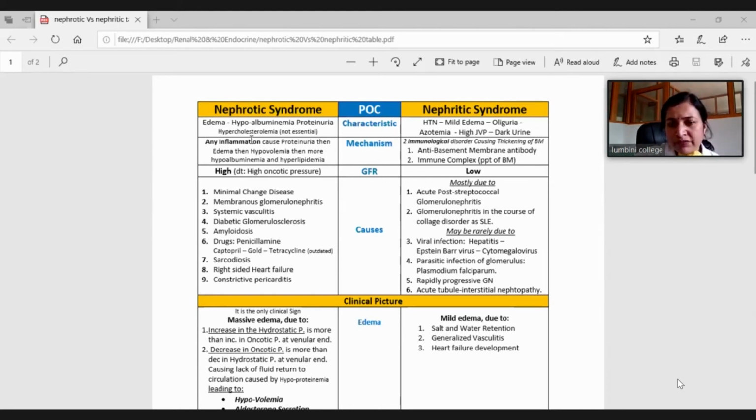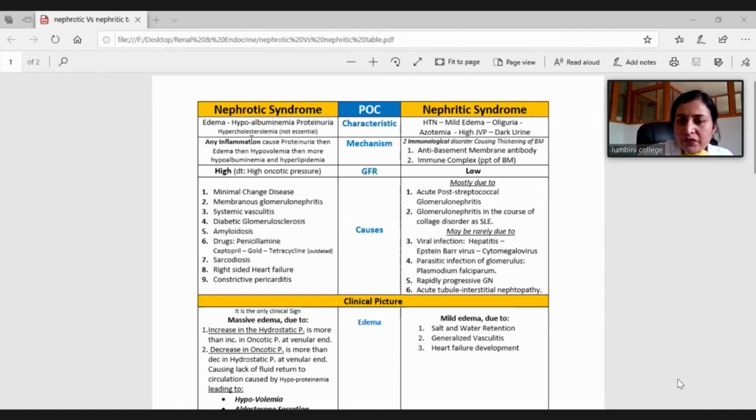Other glomerulonephritis, in short GN, like in SLE, systemic lupus erythematosus, or any autoimmune glomerulonephritis, acute tubular necrosis, ATN, or rapidly progressive glomerulonephritis, or some other cause that secondarily involves the kidney, like viral or parasitic infections, which I also mentioned in the causes of post-infectious glomerulonephritis.